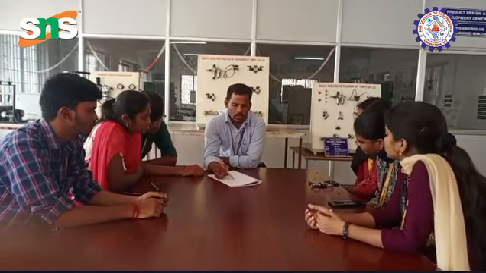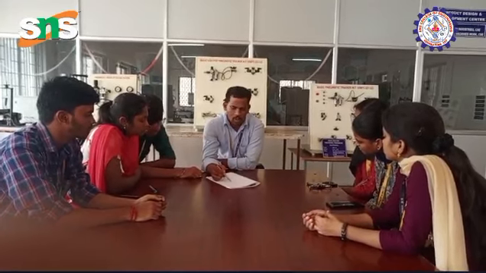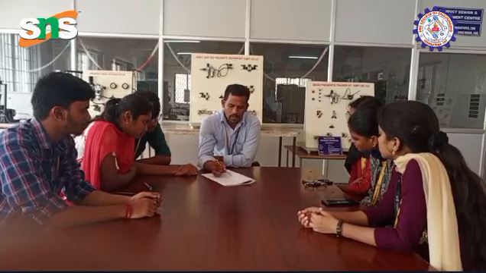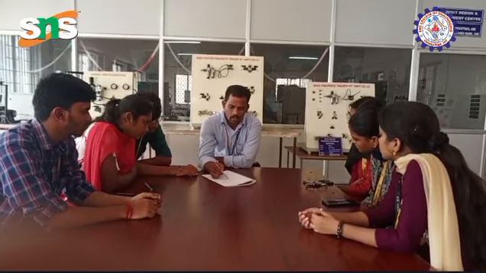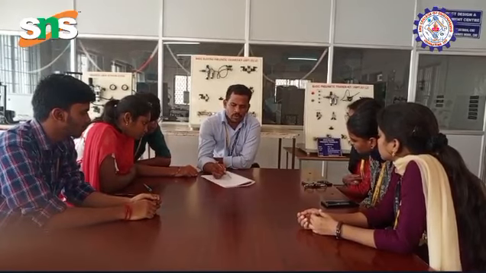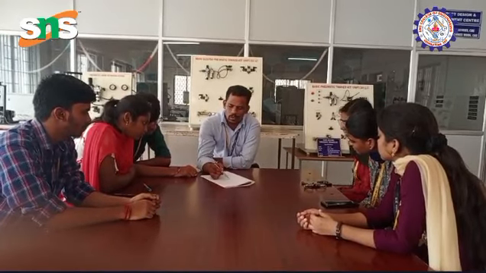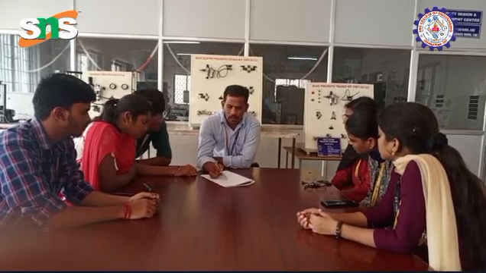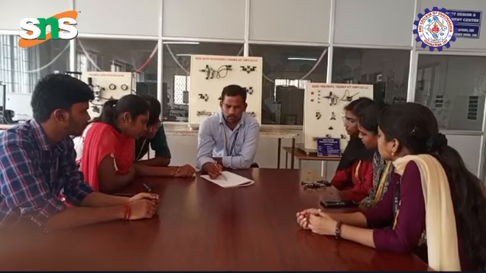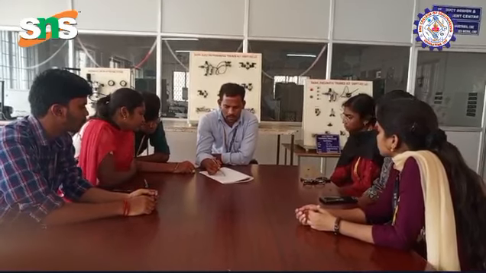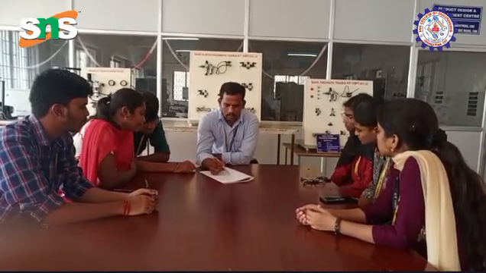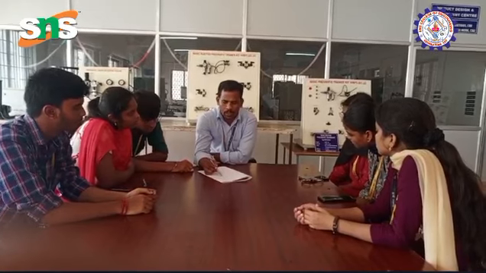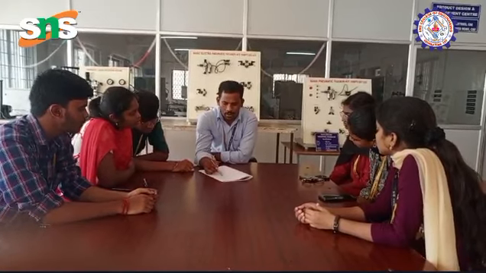Then we find the points on the x direction: 4 comma 1 and minus 4 comma 1.